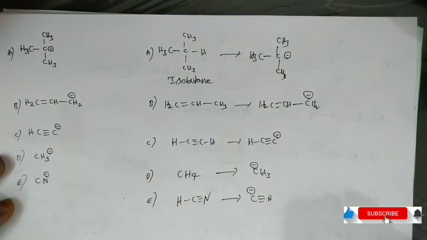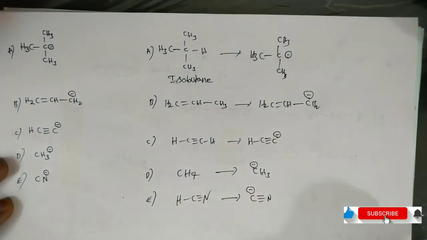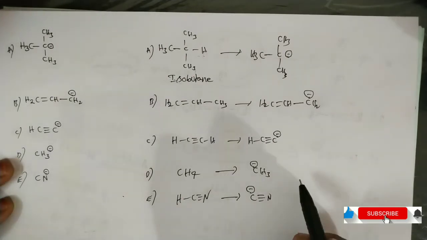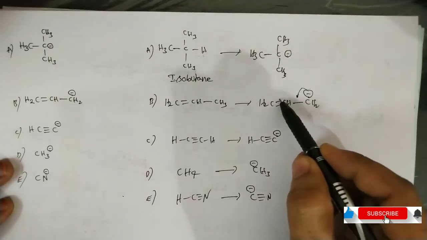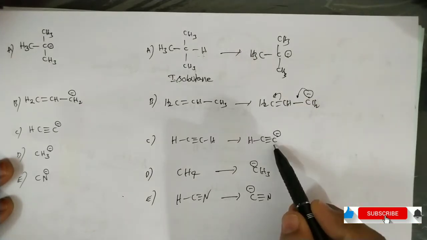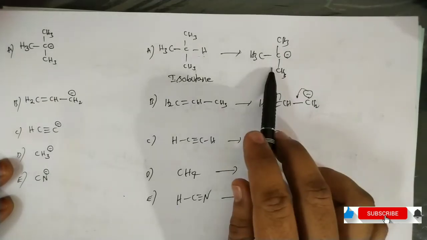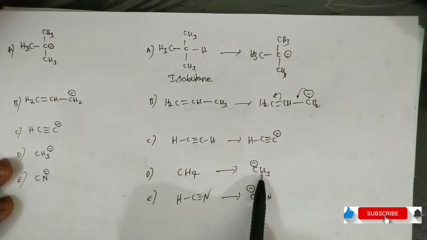So which conjugate base is more stable and which is least stable? Here, it is stabilized by resonance, and this negative charge is present on the more electronegative carbon. This negative charge is also present on the more electronegative carbon. This one is not stabilized by resonance. Of course, this carbon is not more electronegative.